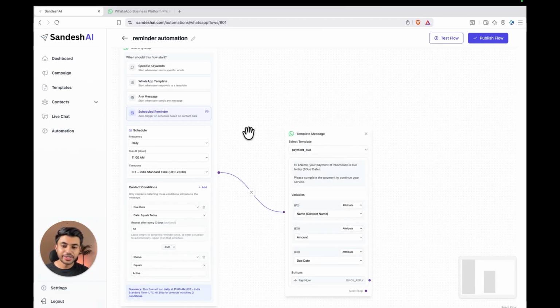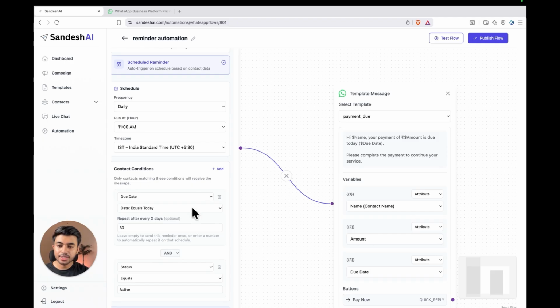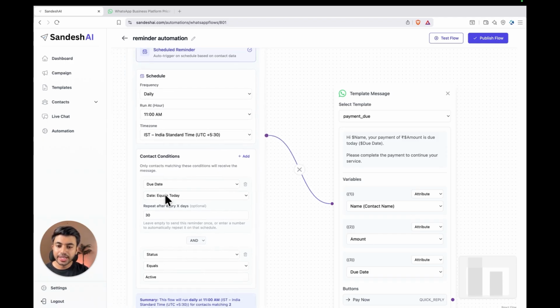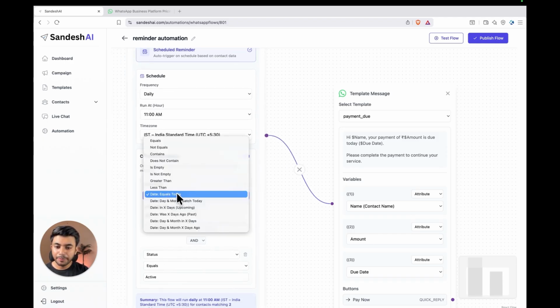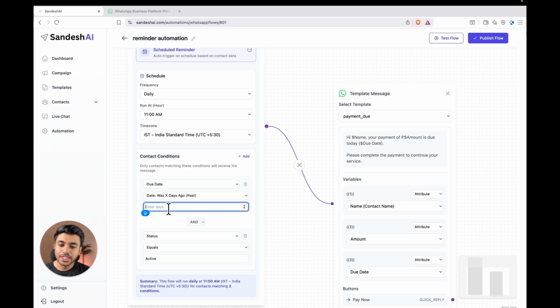Now here comes another use case. Let's say you want to send reminders 3 days before or 2 days before the due date. So what you can do here is in the contact condition here, you can select the condition instead of date equals today. You can select the condition date was X days ago past. Select this condition here. Write the number of days before you want to send the WhatsApp reminder message. So here I'll write 2. I want to send a reminder message 2 days before the due date. So write 2 here. This will trigger the WhatsApp reminder message 2 days before the due date.